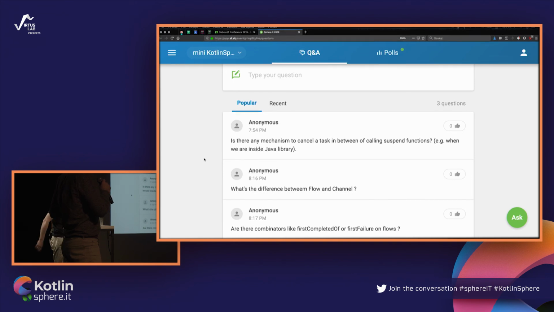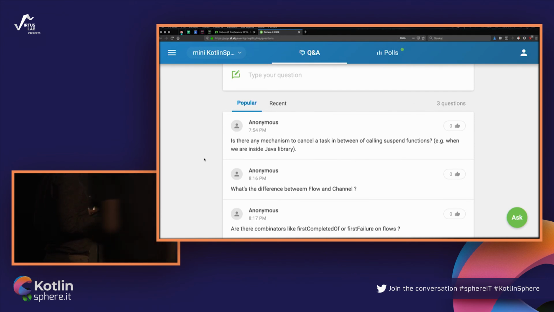Is there any mechanism to cancel a task in between calling suspend functions? If it's in between suspend functions, so for example, here you have one suspend function, here the other, and between them there is a lot of processing going on. If you are not handling it correctly, so for example, if you are not checking if this coroutine is still active, because the coroutine scope has the property isActive that you can check, there is no way, but every time there is a suspend function inside of a coroutine, the coroutine itself checks if it should be cancelled or not.